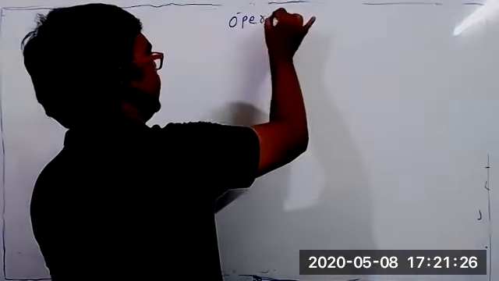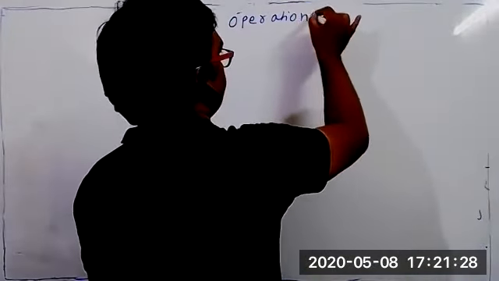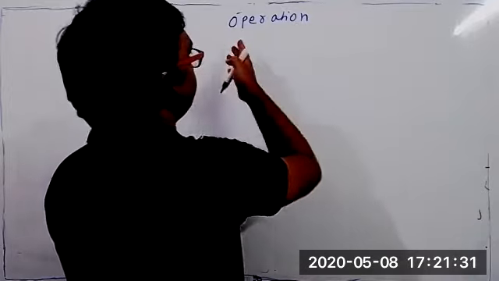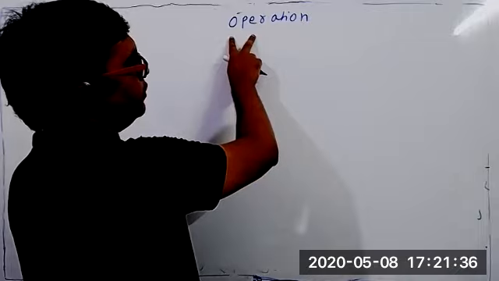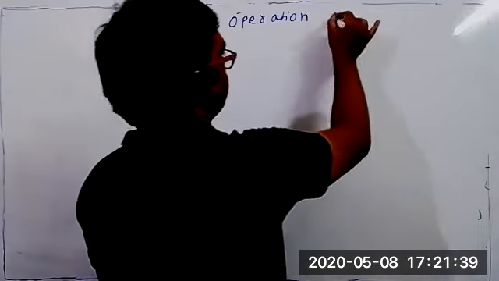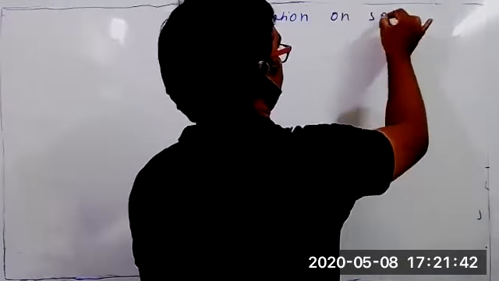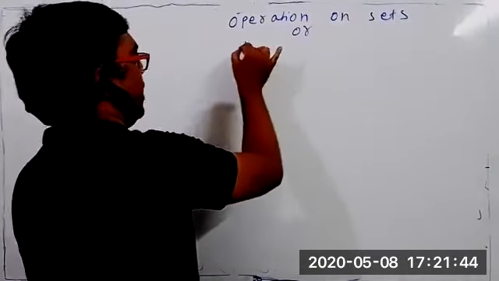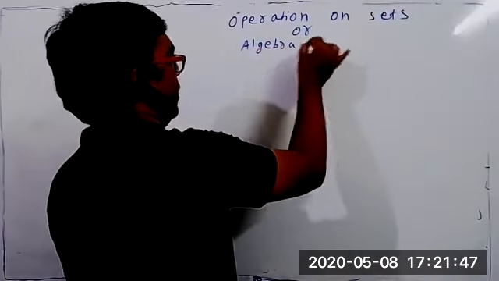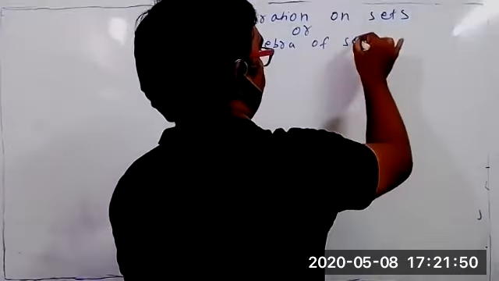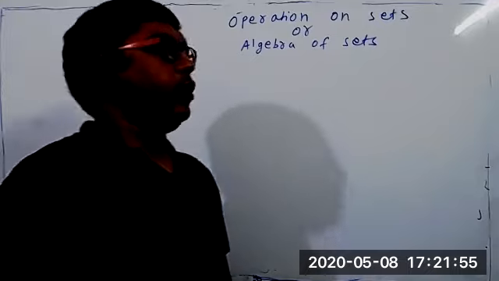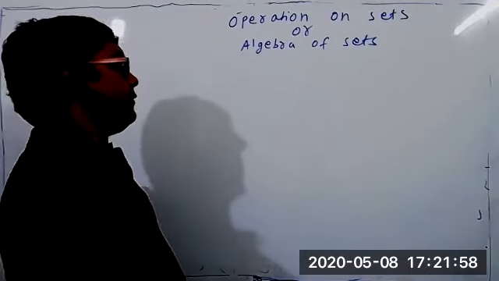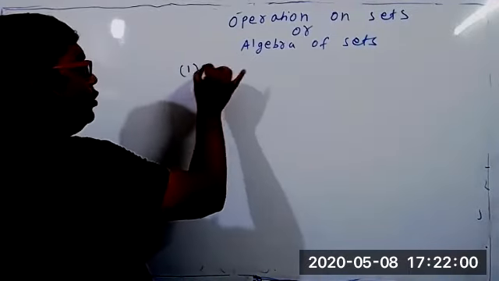Now write down the heading: operations on sets, or algebra of sets. This is important actually. This topic is used more. Operations on sets and algebra of sets. First operation is union of